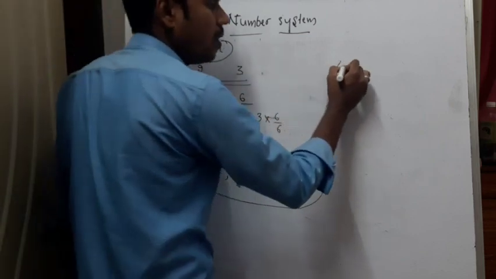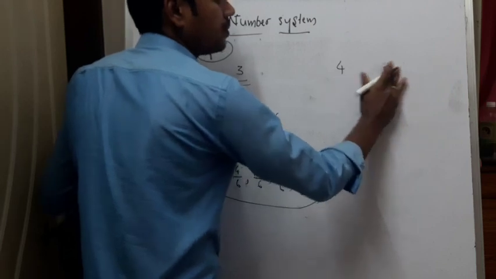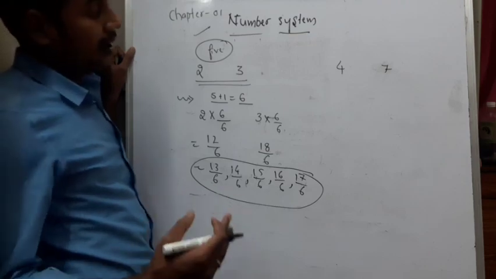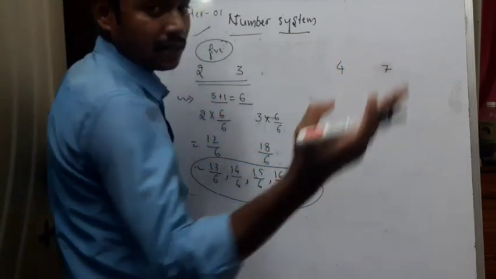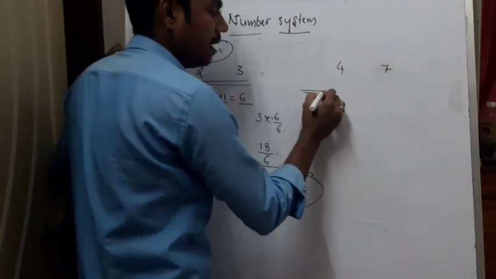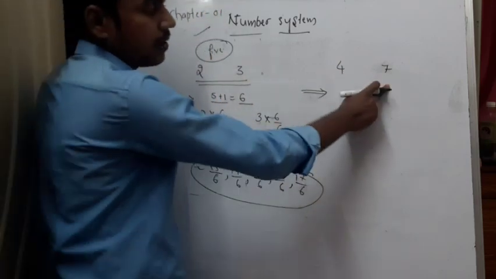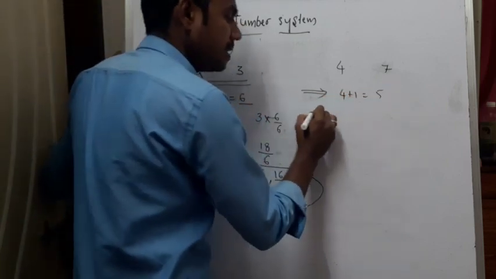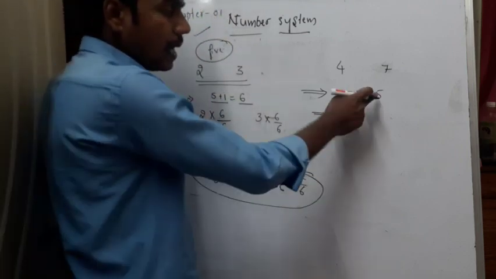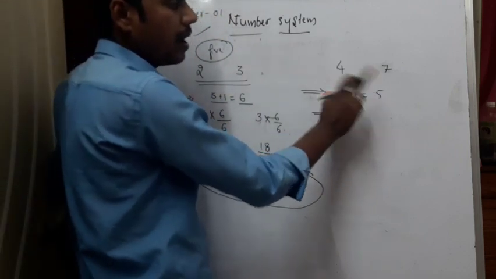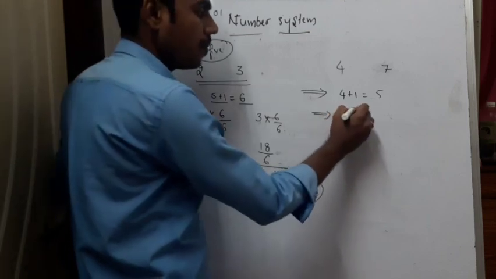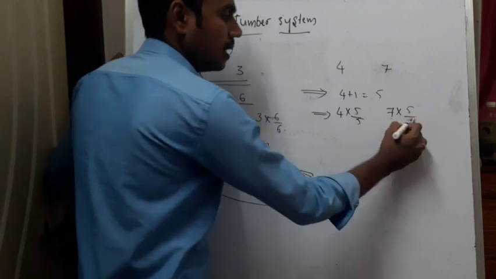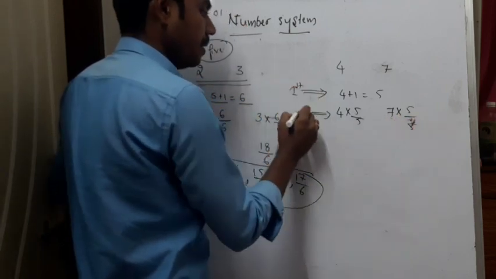Suppose if I take one more example, 4 and 7. If I ask you to write the 4 rational numbers between 4 and 7, first thing, how many rational numbers do I need in between 4 and 7? I need 4. So increase the count by 1. 4 plus 1 is 5. Next step is multiply and divide by 5. So 4 into 5 divided by 5, 7 into 5 divided by 5. This is the first step. This is the second step.